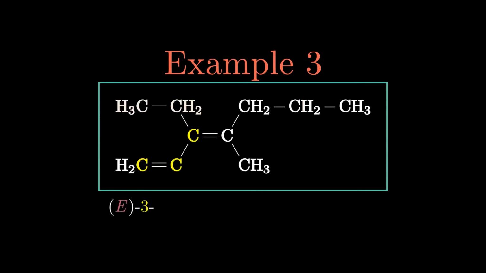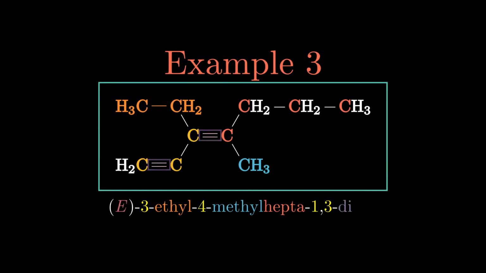Naming this molecule involves nomenclature with multiple functional groups, a topic for a future video. But in the case of two double bonds, we use the prefix di just like we did for two bromines. The full name is E-3-ethyl-4-methylhepta-1,3-diene.